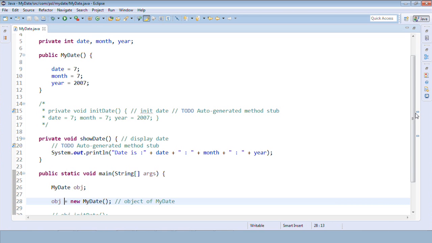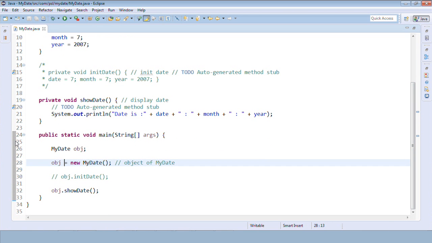So if you observe, I have just initialized a variable, or a reference. We call it a reference. This is not an object here. We will not call it an object. This is just a reference to my date. Unless and until I have any object assigned to this, we will call it a reference.